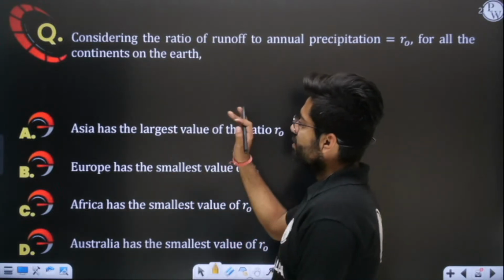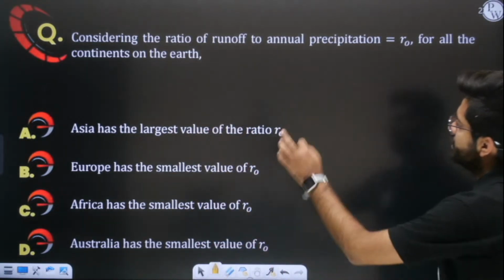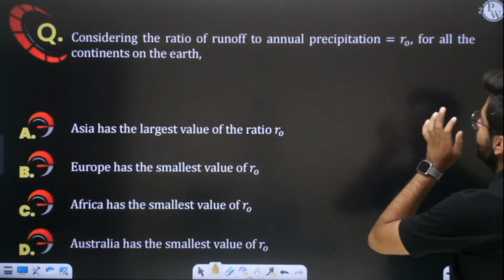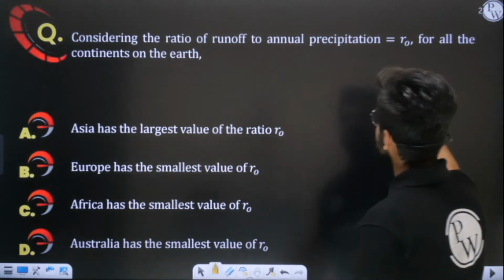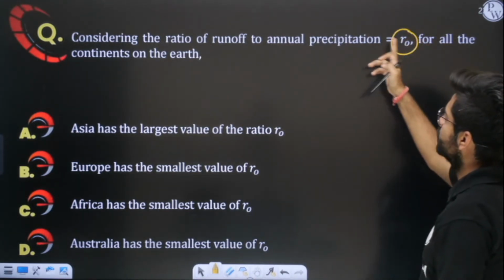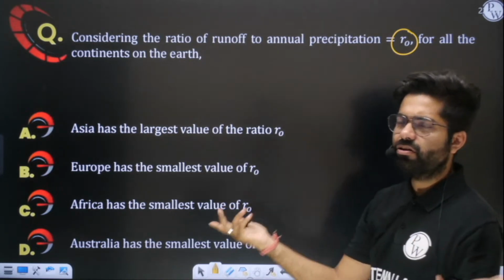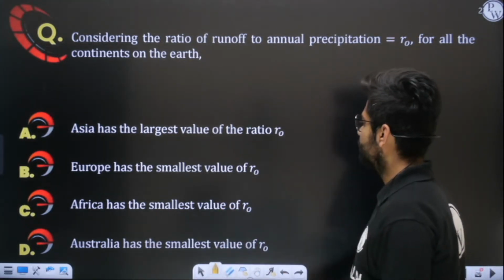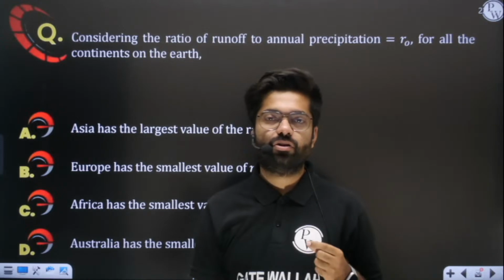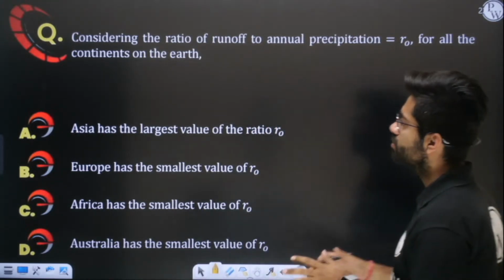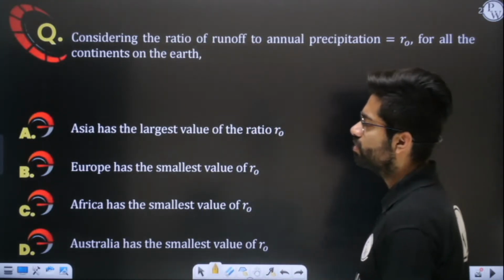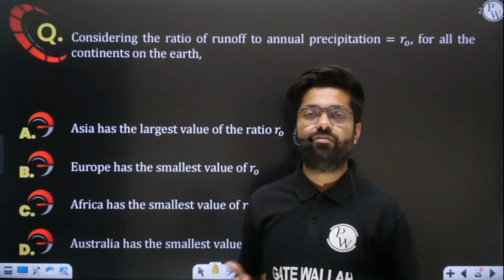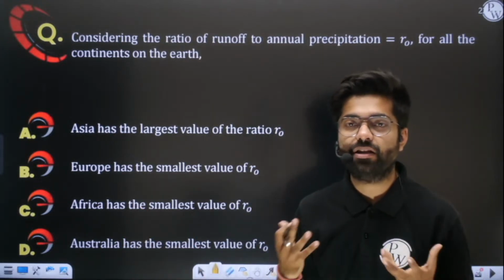So in this question, they are saying consider some statements. Consider the ratio of runoff to annual precipitation as R0. See, this is your runoff coefficient. Runoff upon annual precipitation is simply your runoff coefficient. Just now I made you solve runoff coefficient in the last question because you have to have an idea about runoff coefficient. It depends on what type of land we have. It depends on the land use pattern.